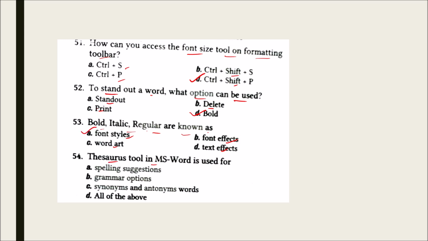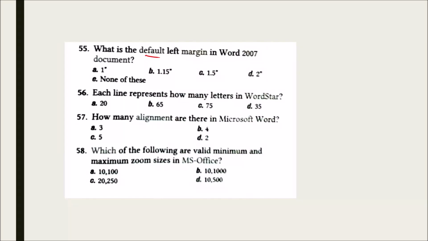Thesaurus tool in MS Word is used for spelling suggestions, grammar options, synonyms and antonyms words, all of the above. And the correct answer is synonyms and antonyms words. What is the default left margin in MS Word 2007 document? 1 inches, 1.15 inches, 1.5 inches, 2 inches, and none of these. And the correct option for this is 1.15 inches.